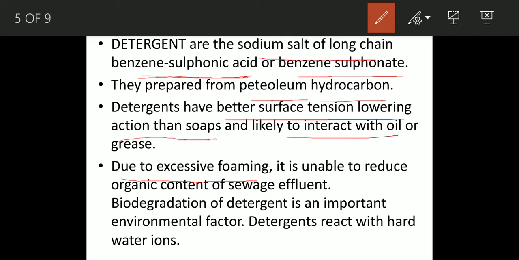The water with detergent always contains some organic content, so the biodegradation of detergent is an important environmental issue. This is always the negative point of detergent. It is difficult to degrade, or there is difficulty in biodegradation of detergent.